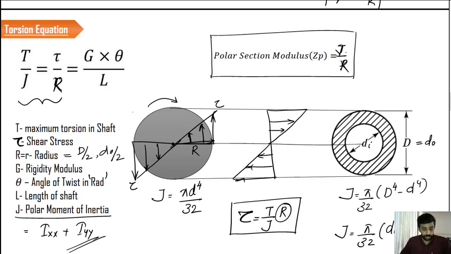In the next session, I will discuss the various features of torsion of circular shafts, where we have to discuss the torsional rigidity, stiffness, all those things, and we will discuss the composite shaft, etc.